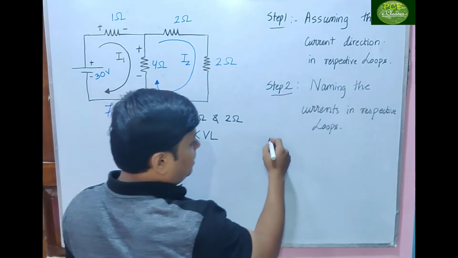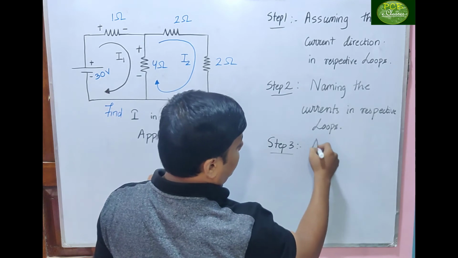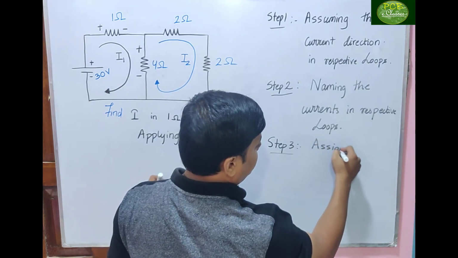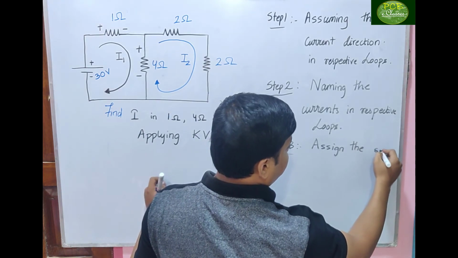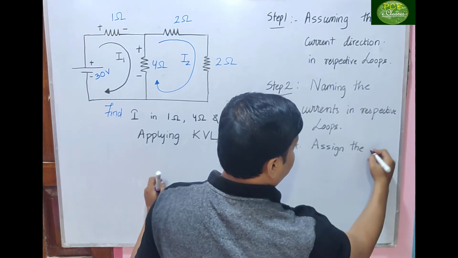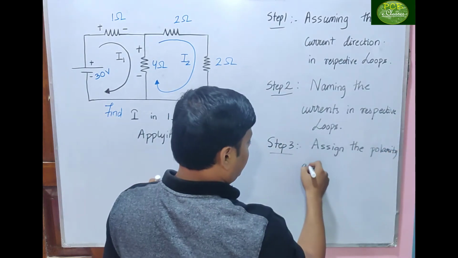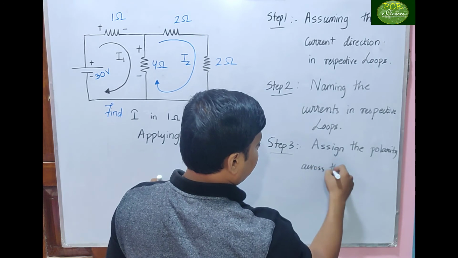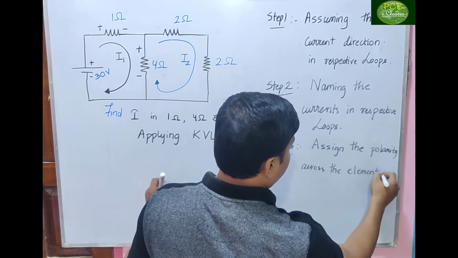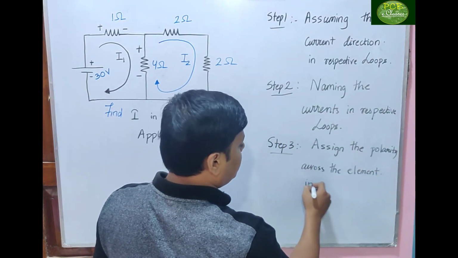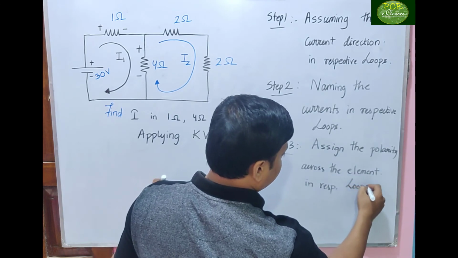So step number 3 is assign the polarities across the element in same respective loops.